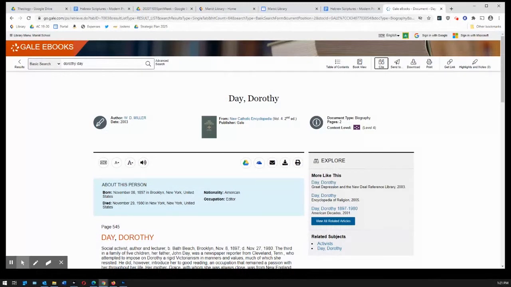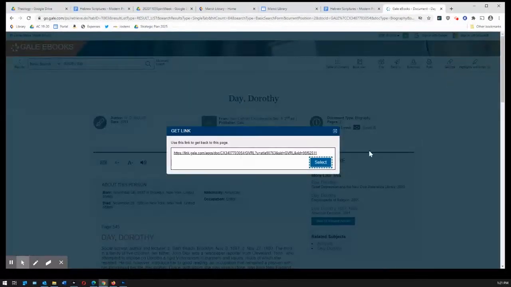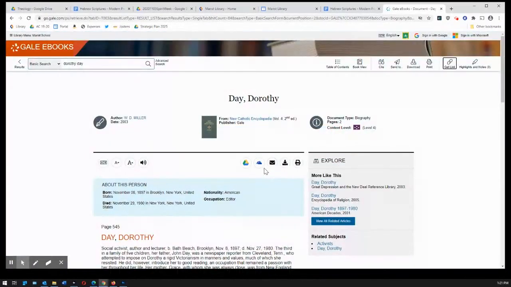You can also save a copy of this. Do not bookmark the link up here at the top, though. Use the little get link right here and save this link. This link is persistent. The link up at the top will actually expire after a couple of hours, and you won't be able to get back to this. All right, so that's Gale eBooks.